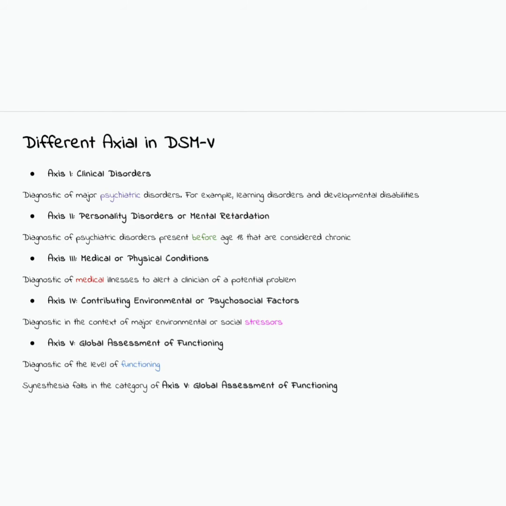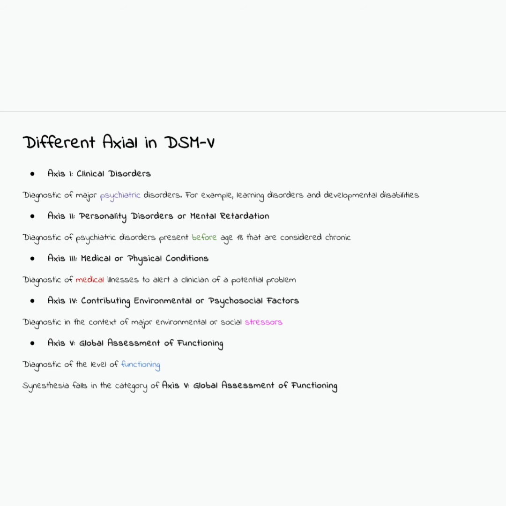Different axes in DSM-V. Axis I. Clinical disorders. Diagnostic of major psychiatric disorders, for example, learning disorders and developmental disabilities. Axis II. Personality disorders or mental retardation. Diagnostic of psychiatric disorders present before age 18 that are considered chronic.